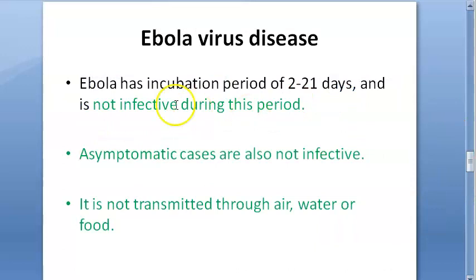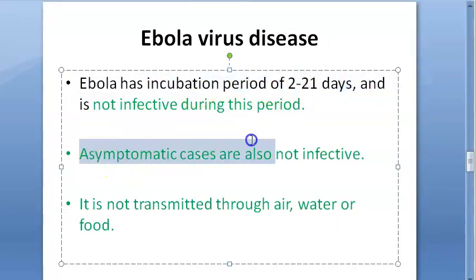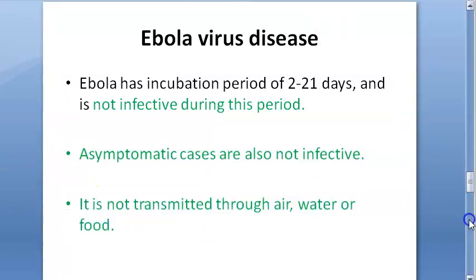And people are not infective during the incubation period of 2 to 21 days. Asymptomatic cases are not infective. It is not transmitted via air, water and food. Okay. So that's a good thing, right? Moving on, what did we see?